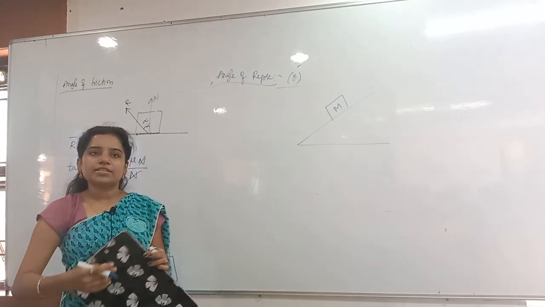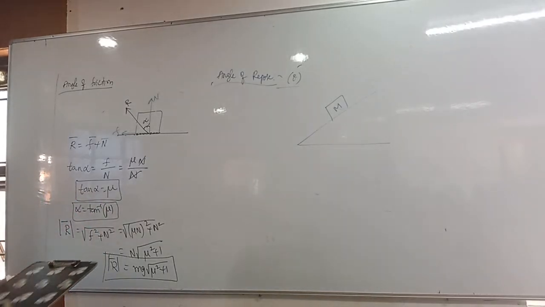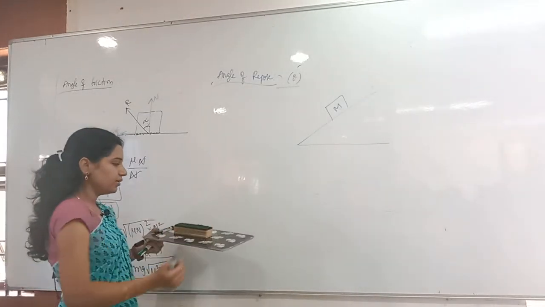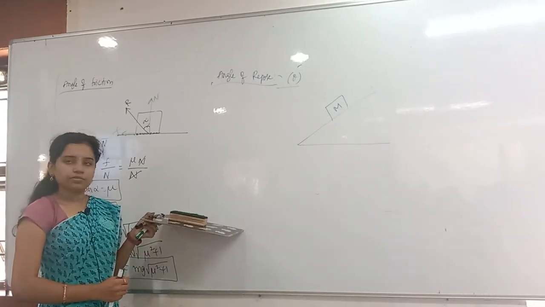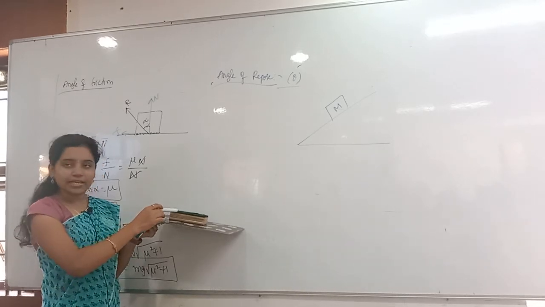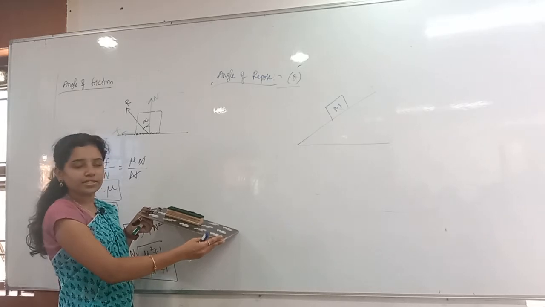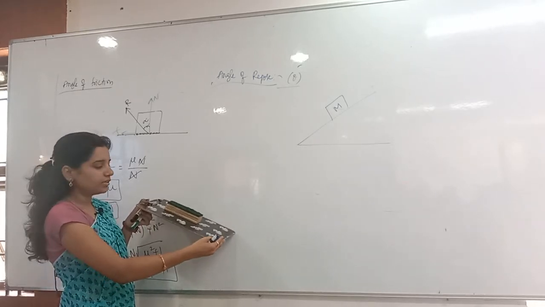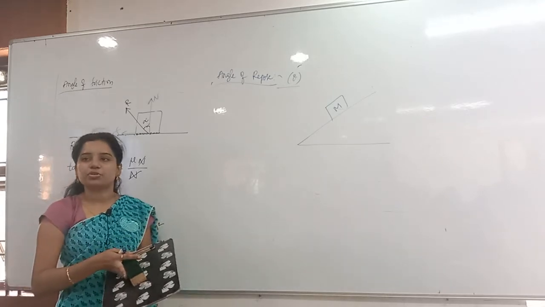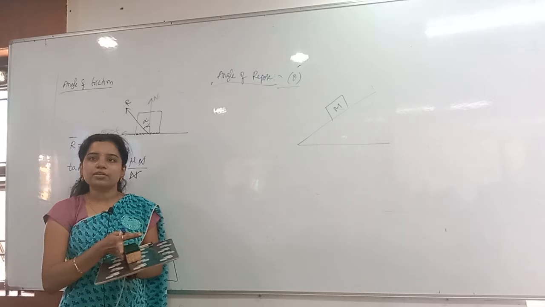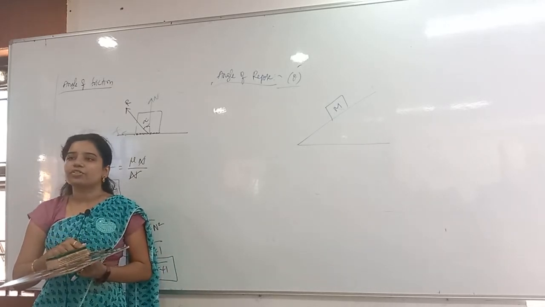For example, I have taken this as an inclined plane and I am placing the block here. Now it is straight, otherwise it is at some angle. Did it start its motion? No. I'm just lifting it. It has not yet started. Still lifting, not yet started. Still lifting, then what happens? It starts the motion. So that angle we call the angle of repose. It is nothing but the angle where the body is about to start moving.